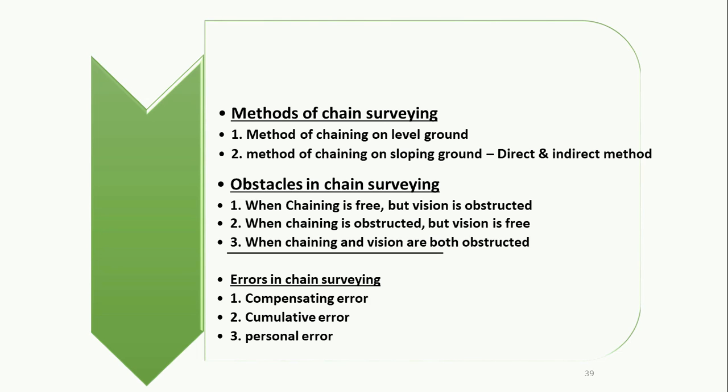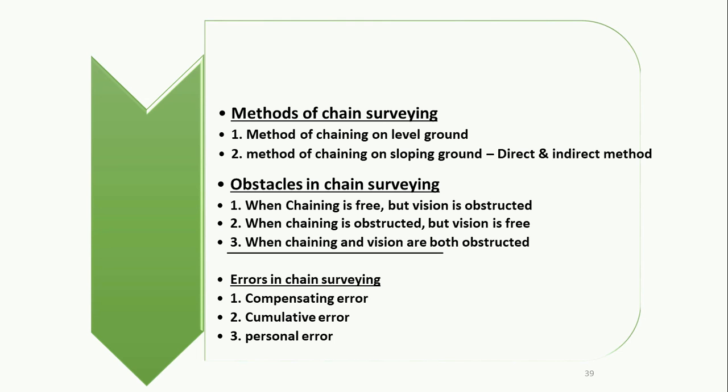Number 3 is when chaining and vision are both obstructed. In this case we are not able to perform chaining or ranging. One example of this type of obstacle is a building. With a building across the field, we cannot do chaining or ranging, as the two stations are not visible to each other and the building lies between them.